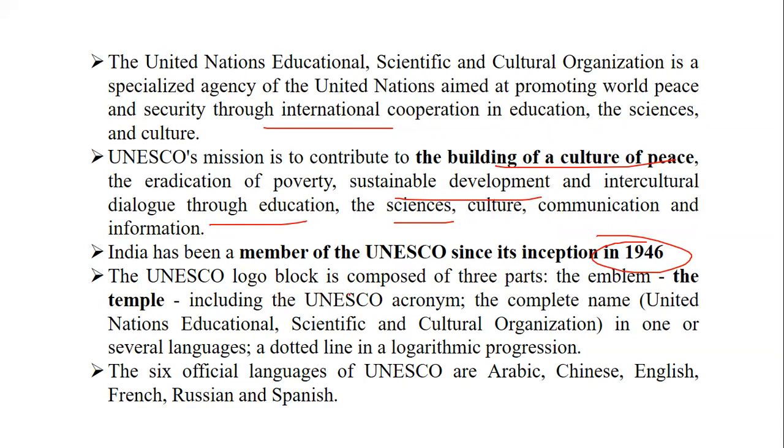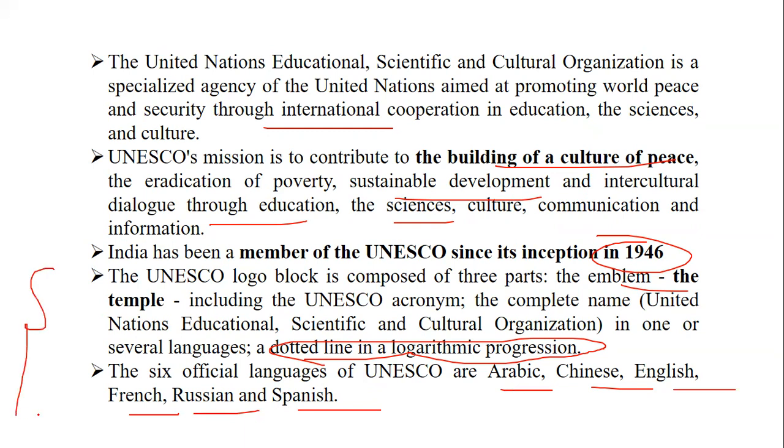The logo block is composed of 3 parts, that is the emblem, the temple, and the UNESCO acronym. The complete name, United Nations Educational, Scientific and Cultural Organization, is in one of the several languages. A dotted line is the progression form. So there are 6 official languages of UNESCO, that is Arabic, Chinese, English, French, Russian, and Spanish. So these were 2 forms or topics where you can get questions.